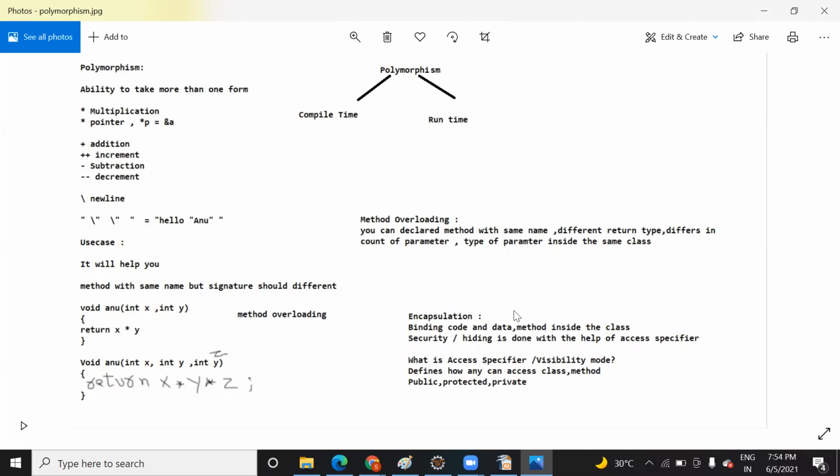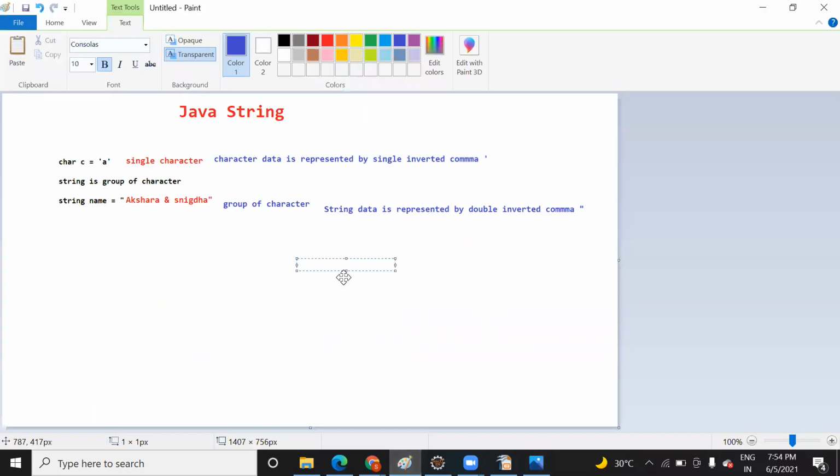So there are two concepts: overloading and overriding. Overriding you already know. Overriding in the sense it will be method overriding.